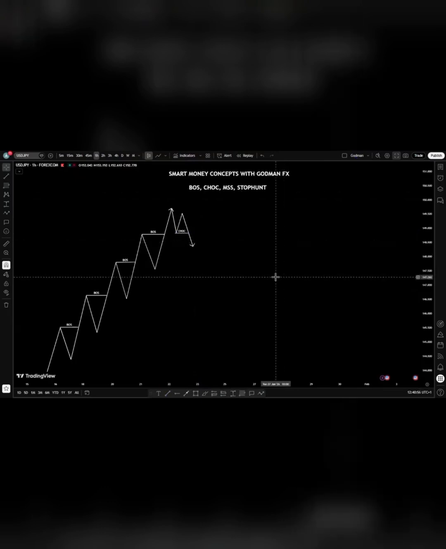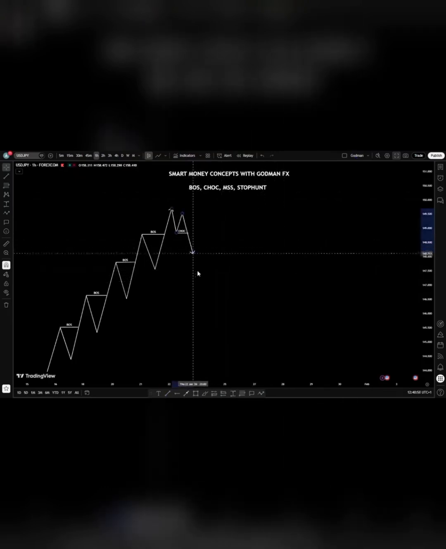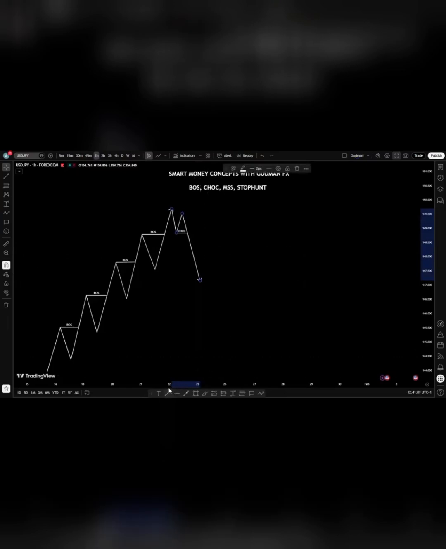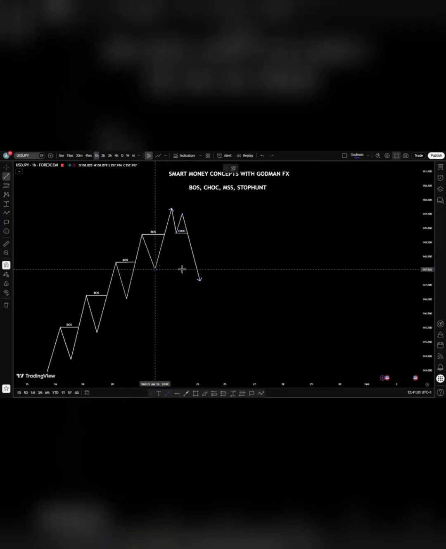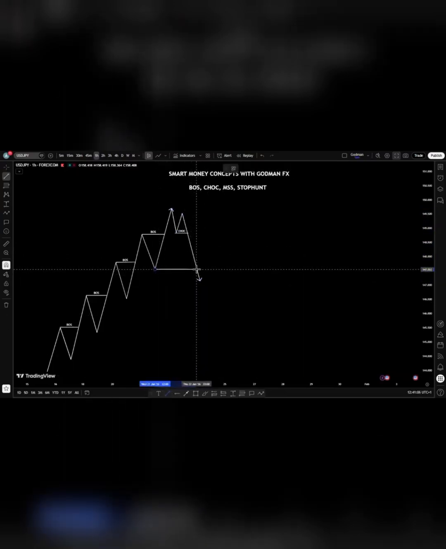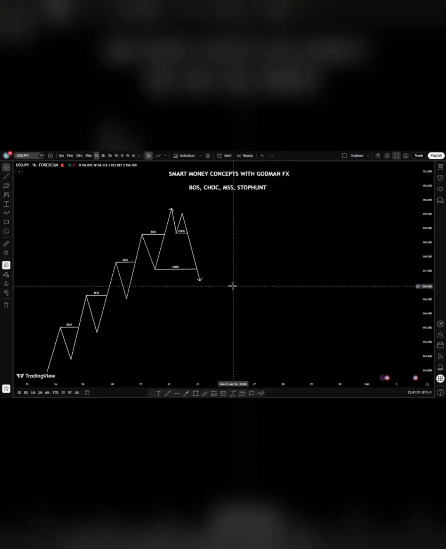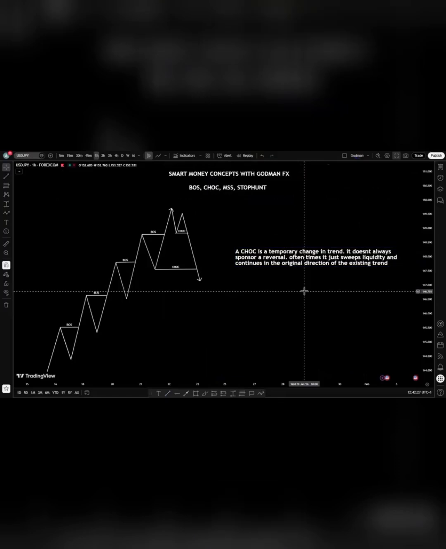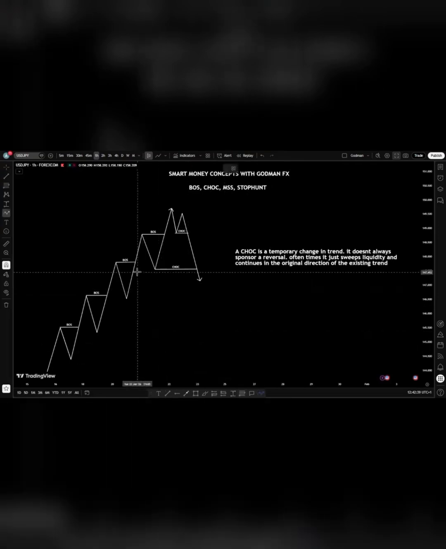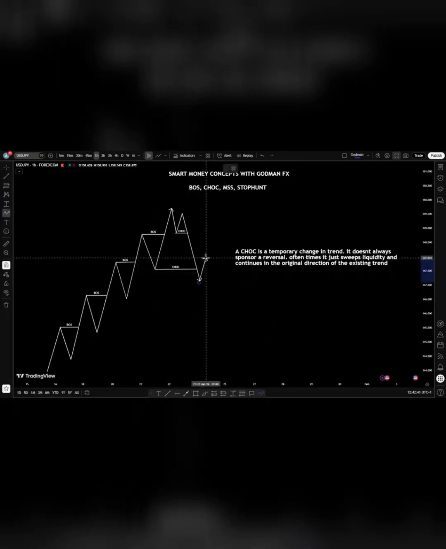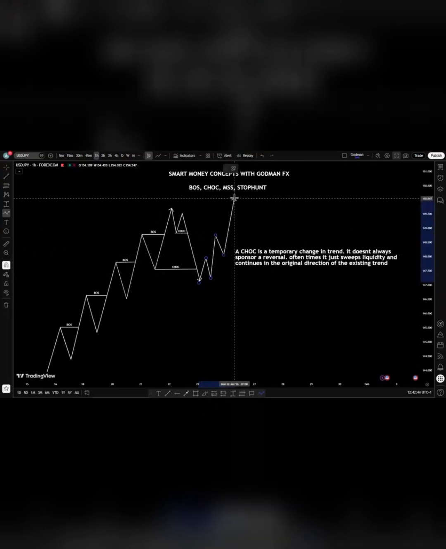The only time where you have a true change of character is when price takes out an external point. So this becomes your true change of character. For a true change of character to occur, an external point must be taken. So change of character is a temporary change in trend, all right? It doesn't always sponsor a reversal. Oftentimes, it just sweeps liquidity and continues in the original direction of the existing trend. That is why, after taking this low, price can continue to buy and lead to a new break of structure.